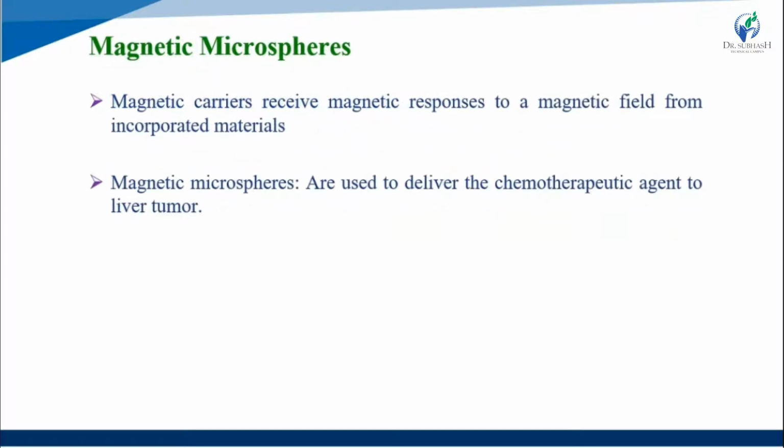Now we study the magnetic microsphere. The magnetic carrier gives a magnetic response to a magnetic field from the incorporated materials. Magnetic microspheres are used to deliver chemotherapeutic agents to liver tumors. Mainly this process is used in liver tumor treatment.